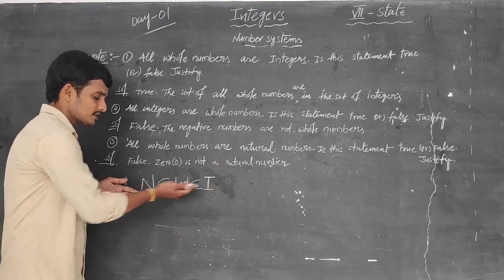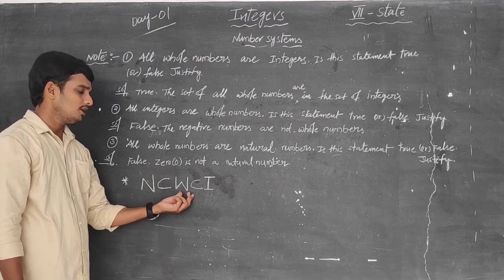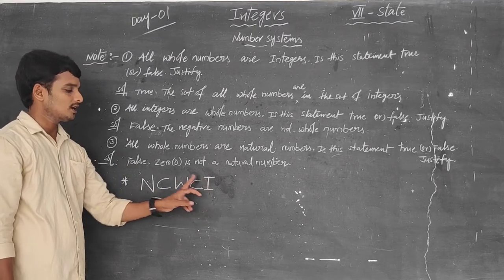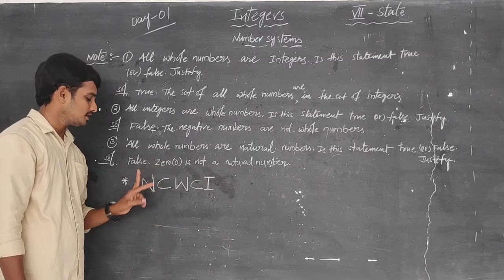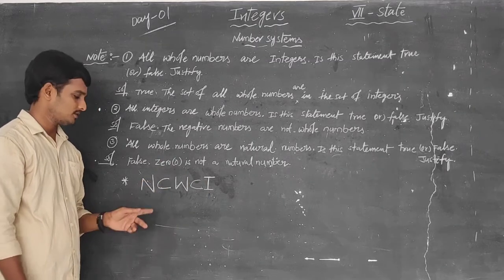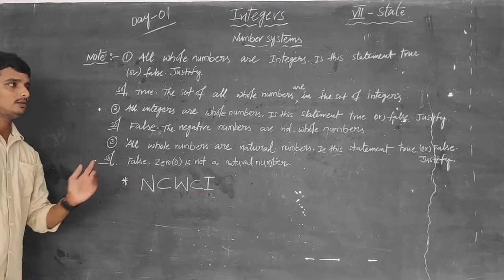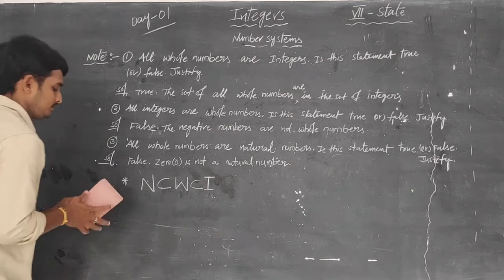So moving left to right, the statements are true: all natural are whole, all whole are integers, all natural are integers. Reverse, all integers are not whole numbers, all whole numbers are not natural numbers. Can move on to the next one. Note.